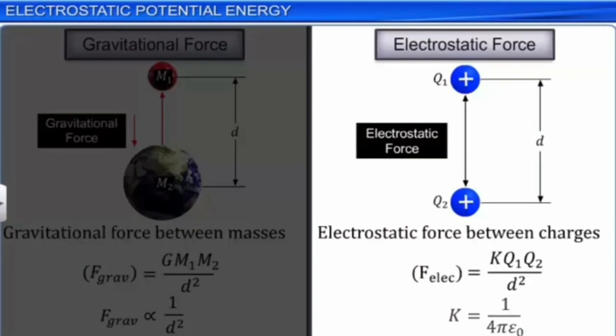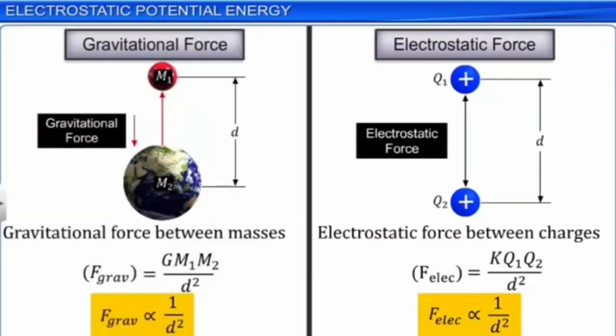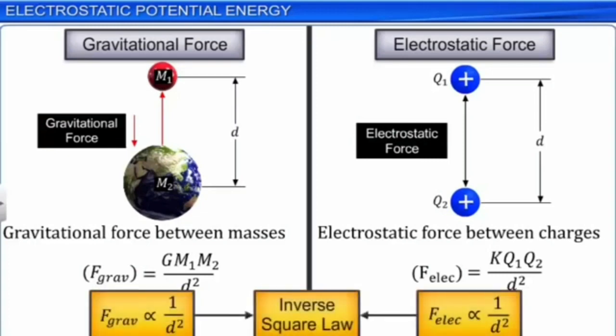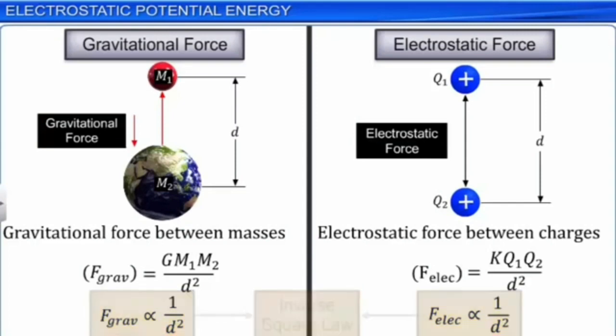Here also, the force between the two charges is inversely proportional to the square of the distance between them. So both gravitational force and electrostatic force are inversely proportional to the square of the distance between the two bodies. These two forces are said to be inverse square laws.